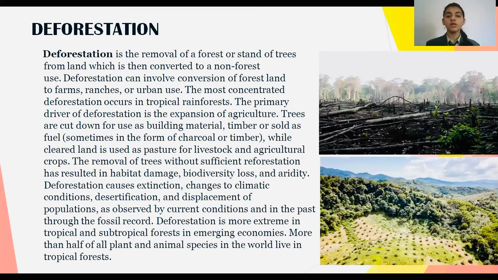Deforestation is the removal of a forest or stand of trees from land which is then converted to a non-forest use. Deforestation can involve conversion of forest land to farms, ranches, or urban use. The most concentrated deforestation occurs in tropical rainforests. The primary driver of deforestation is the expansion of agriculture. Trees are cut down for use as building material, timber, or sold as fuel, while cleared land is used as pasture for livestock and agricultural crops.